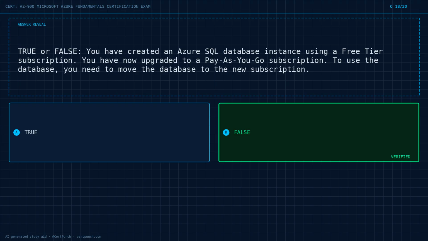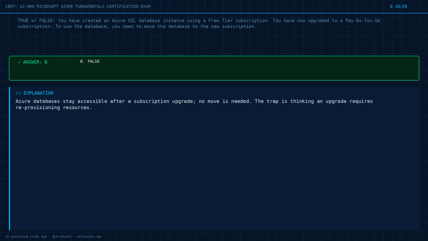The answer is option B. Exam logic. Azure databases stay accessible after a subscription upgrade. No move is needed. The trap is thinking an upgrade requires re-provisioning resources.